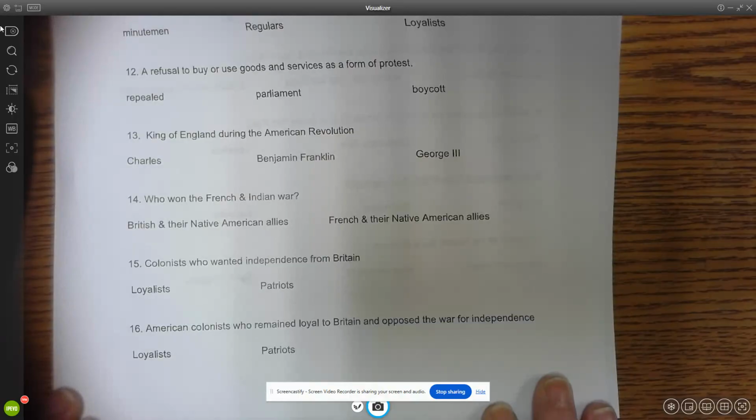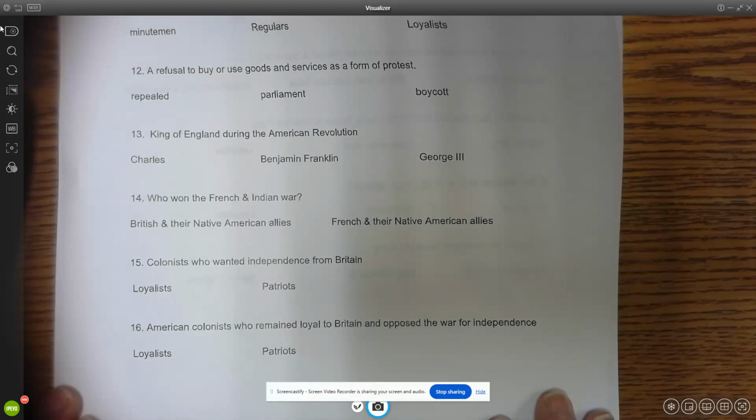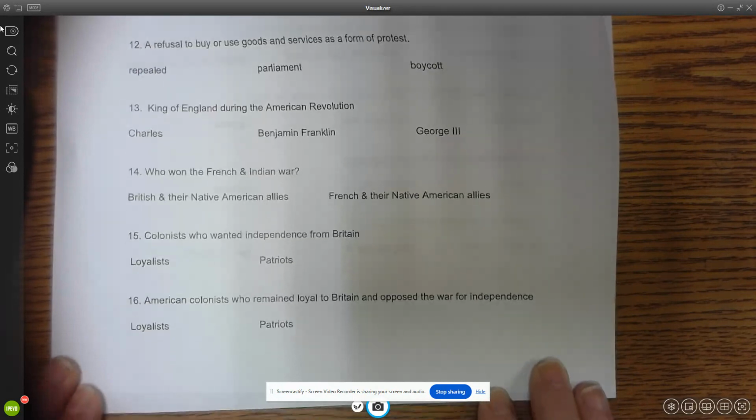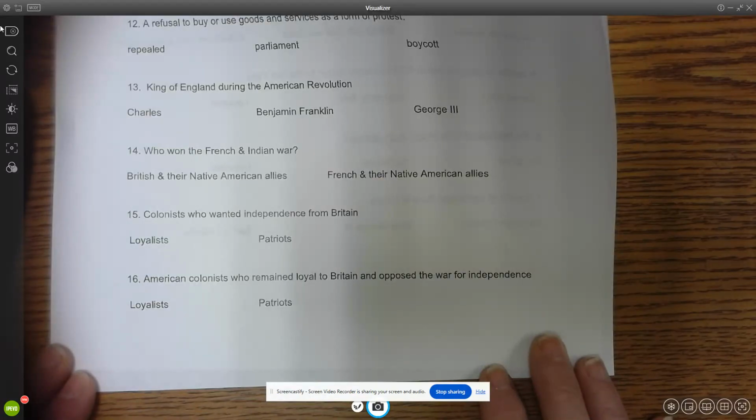Number 13, who was the King of England during the American Revolution? Charles, Benjamin Franklin, or George III? Number 14, who won the French and Indian War? Was it the British and their Native American allies, or was it the French and their Native American allies? Number 15, colonists who wanted independence from Britain were called Loyalists or Patriots? Number 16, American colonists who remained loyal to Britain and opposed the war for independence, were they called Loyalists or Patriots?